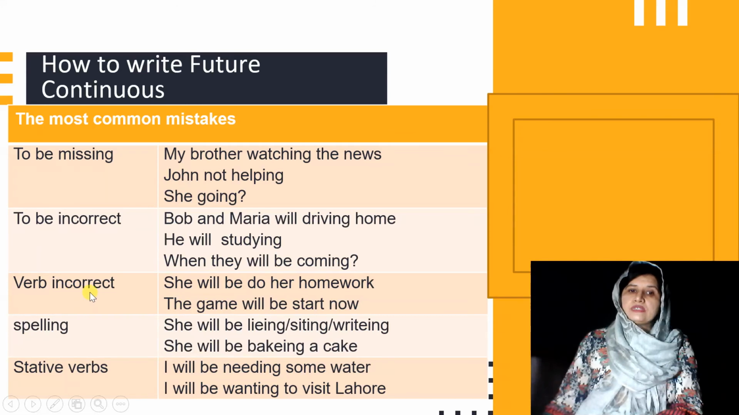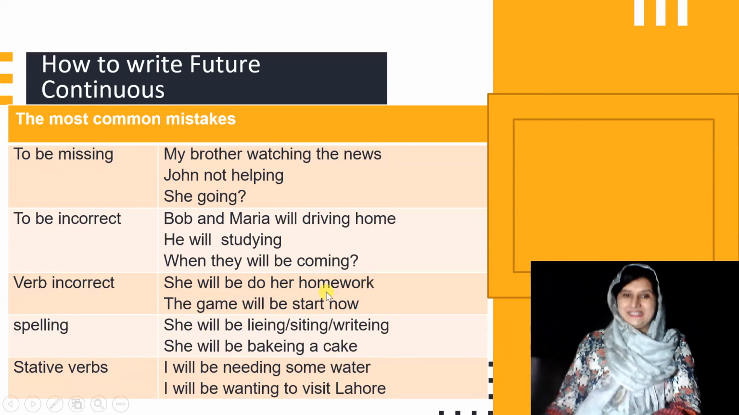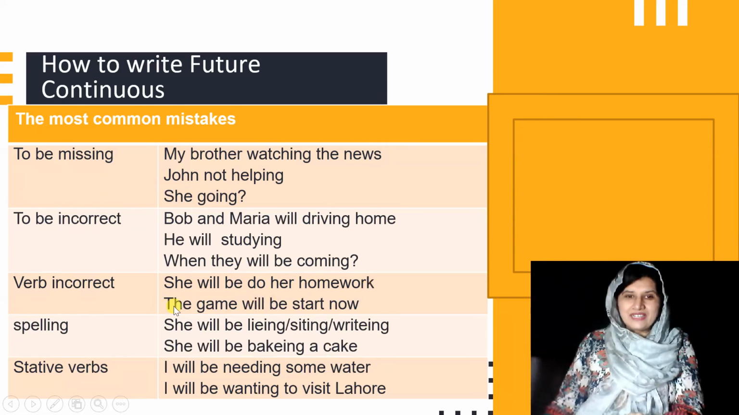Sometimes we use an incorrect verb form like she will be do her homework. Is it right? Yes, it's wrong. And how would we correct it? She will be doing her homework, right? And the game will be start now. The game will be starting now.